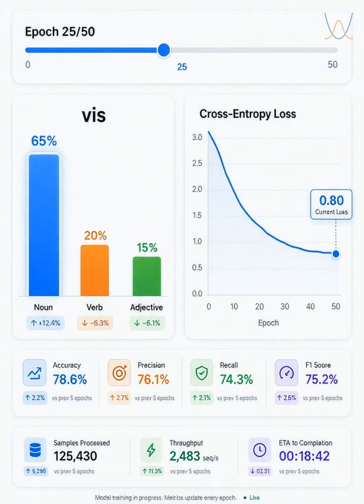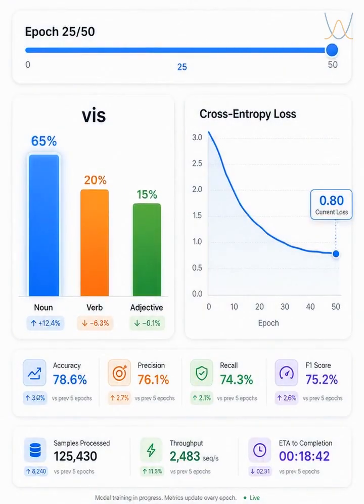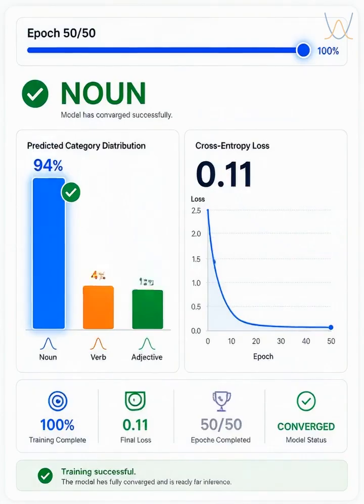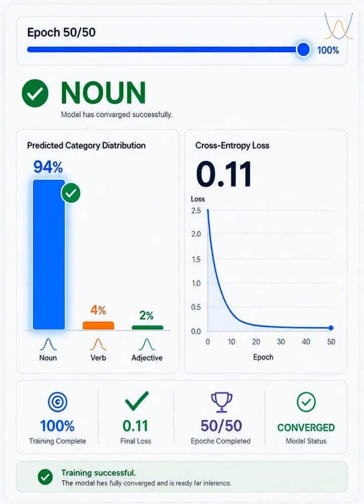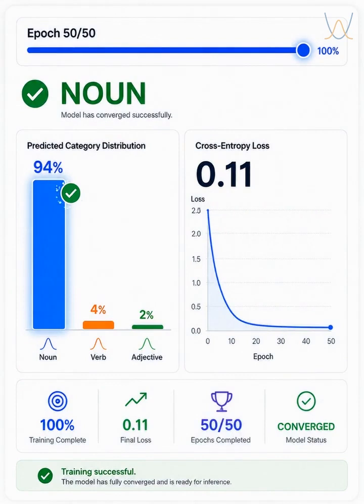At epoch 0, a word like vis exists in a pure state of language superposition, an equal probability of being anything. But as the optimizer iterates, it tunes those specific phase angles. By the final epoch, the wave function collapses cleanly into the noun measurement basis.